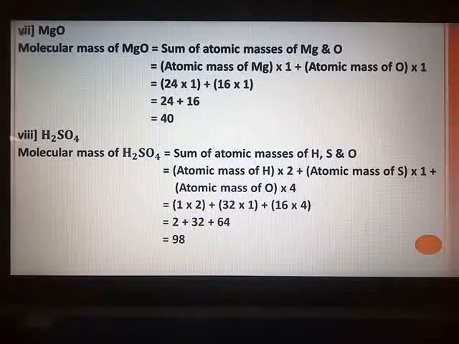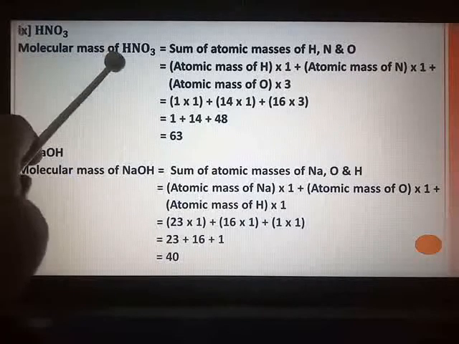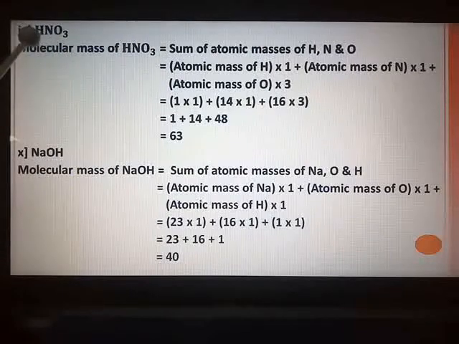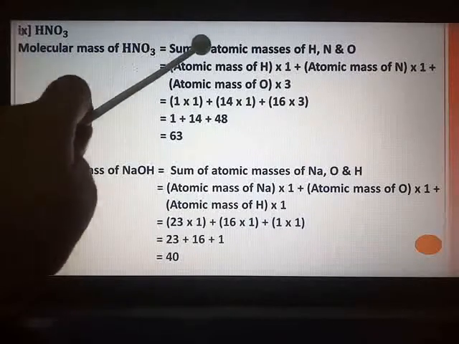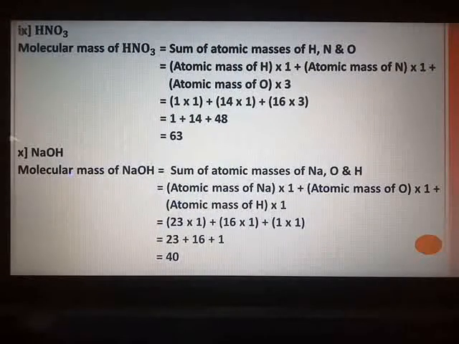Now the last two compounds from page number 51 are left out. One is HNO3, that is nitric acid, and the other one is NaOH, that is sodium hydroxide. Molecular mass of HNO3: the three elements are H, N and O. So sum of the atomic masses of H, N and O. H is 1, N is 1, oxygen is 3.